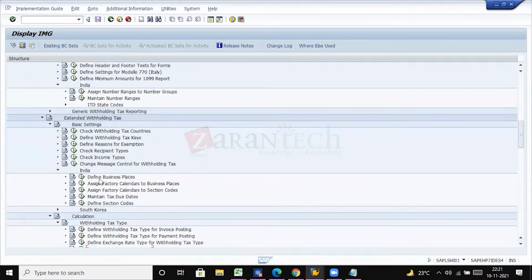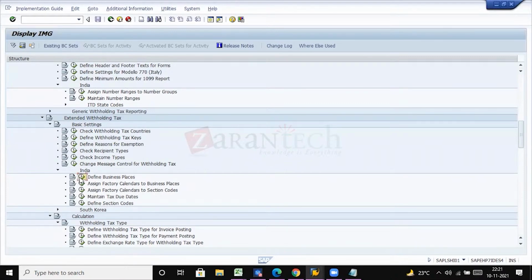So it represents the place which is responsible to deduct the TDS. We can define our own and can have multiple business codes. Here we can define multiple business places, and for each business place we will be assigning the factory calendar.